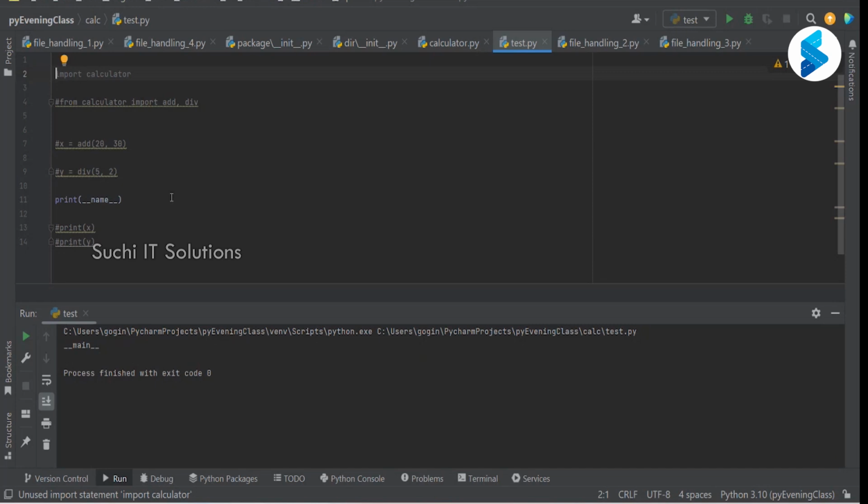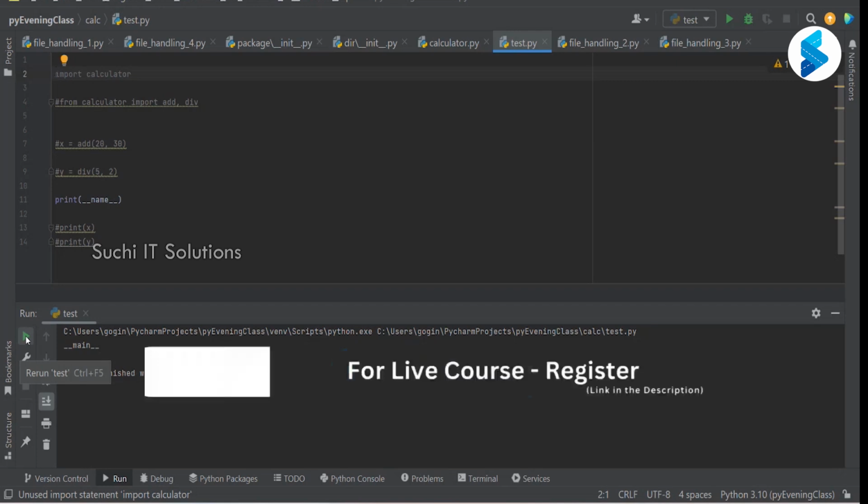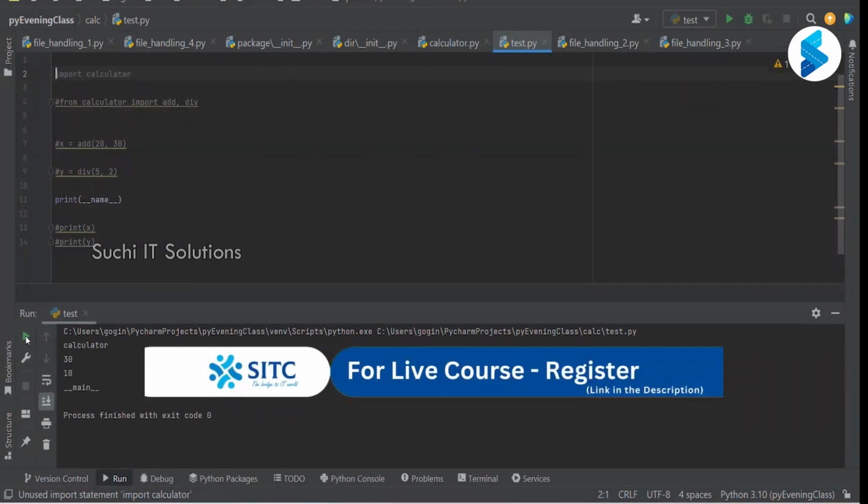So any file that has been directly executed, there the __name__ value would be __main__. And any other imported module will return the module name itself within their respective modules. You see the difference here?